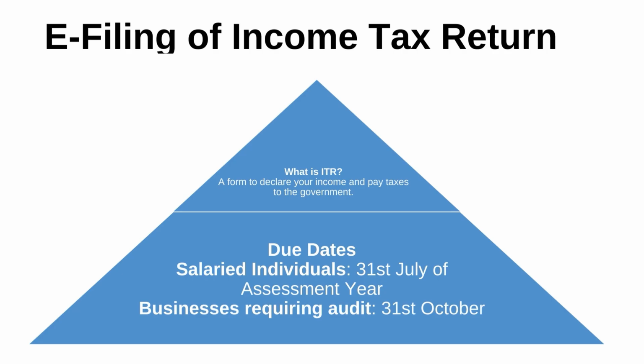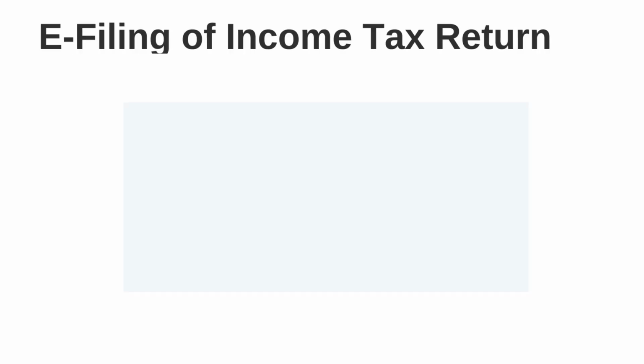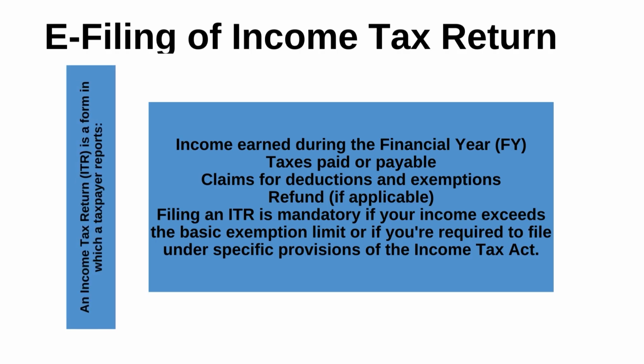For businesses requiring audit, that is 31st October. So these dates are already decided by the income tax authorities. Then we have the e-filing of income tax return. An income tax return, ITR, means income tax return, is a form in which the taxpayer reports the income earned during the financial year first, then taxes paid or payable, then we have the claims for deductions and exemption, then we have refund if applicable.